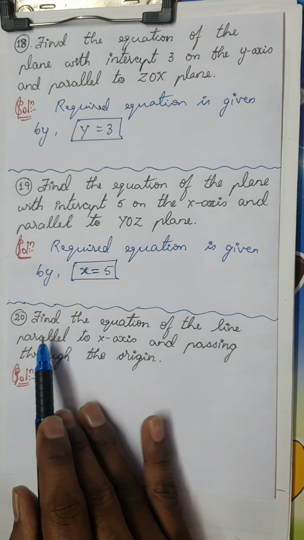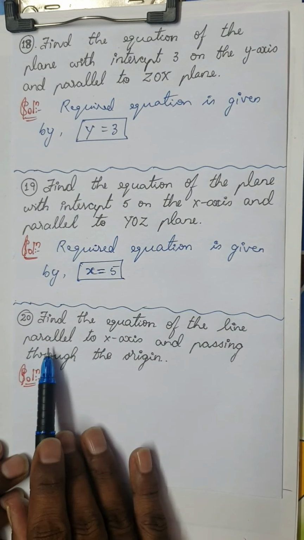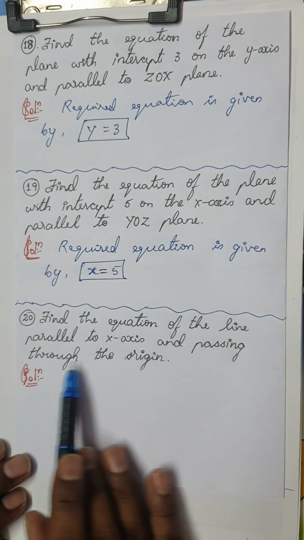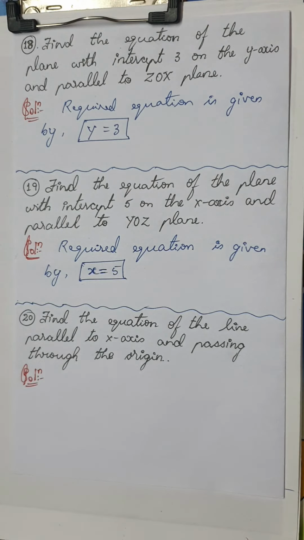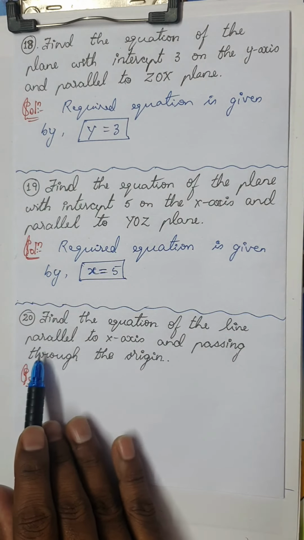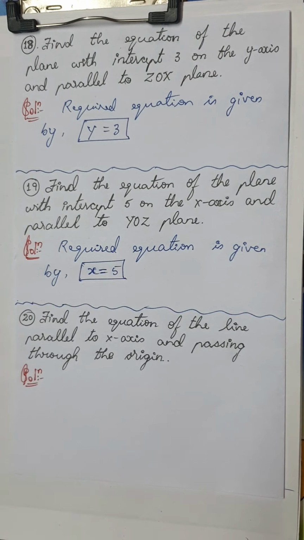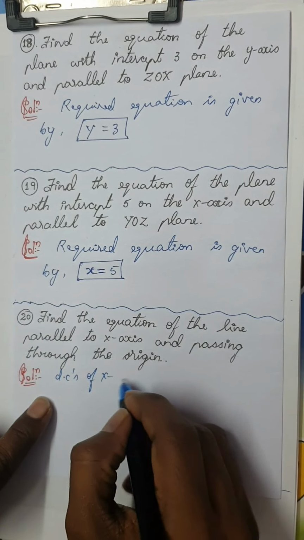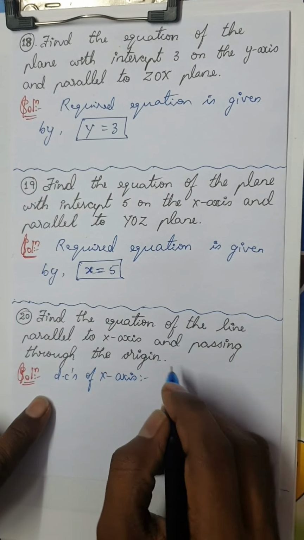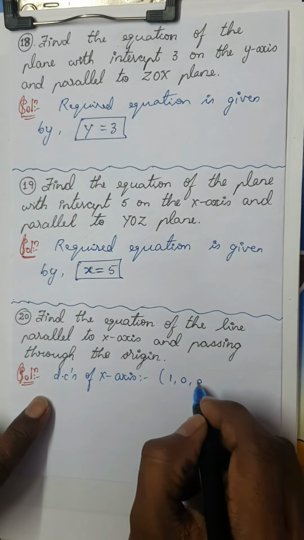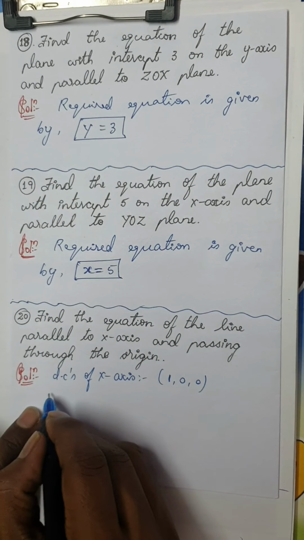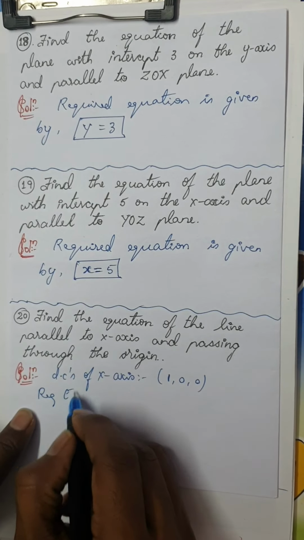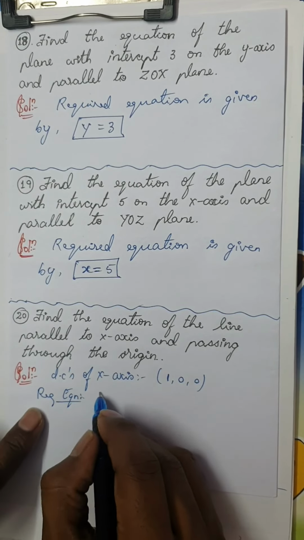Now the next question, the 20th question: find the equation of the line parallel to the x-axis and passing through the origin. I repeat, find the equation of the line parallel to the x-axis and passing through the origin. We know the DCs of the x-axis. What are the DCs of the x-axis? 1, 0, 0.